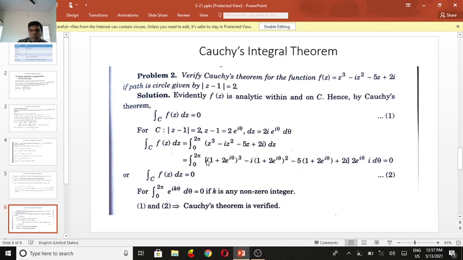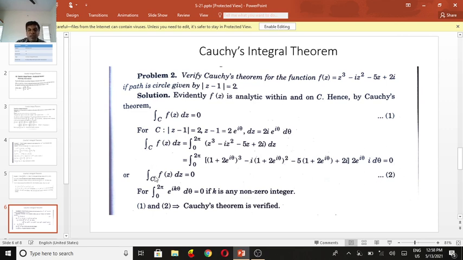Now substituting, we have (1 plus 2 e power i theta) cubed minus i times (1 plus 2 e power i theta) squared minus 5 times (1 plus 2 e power i theta) plus 2i, times 2i e power i theta d theta. To simplify, we apply the (a plus b) cubed formula for the first term and the (a plus b) squared formula for the second term, and on opening these, the total becomes 0.